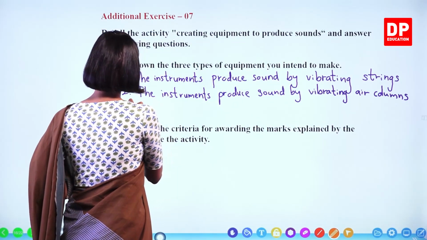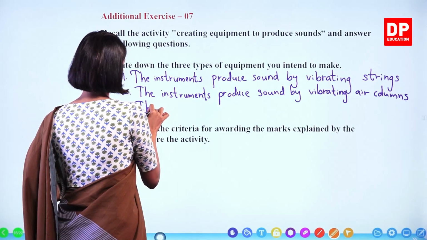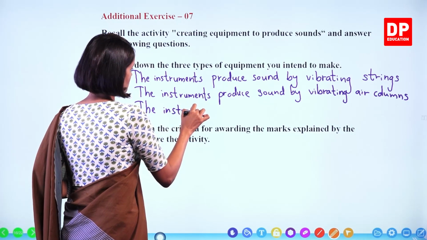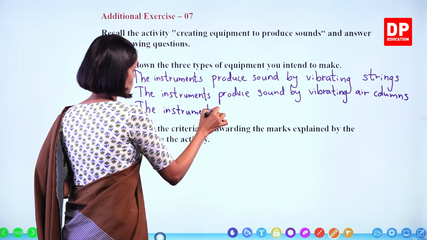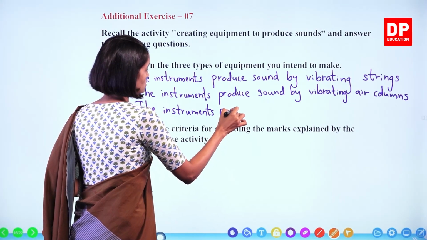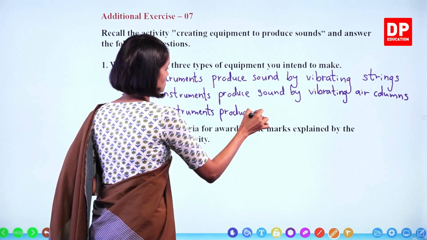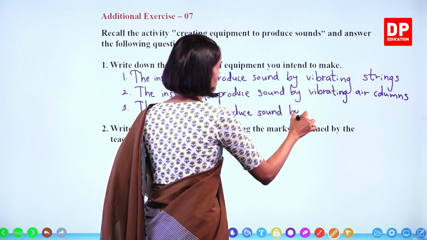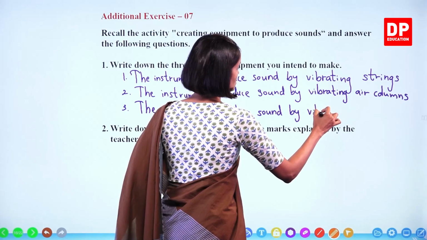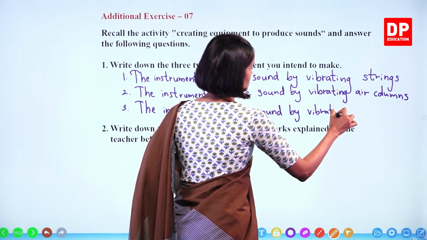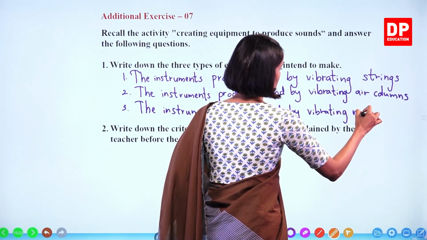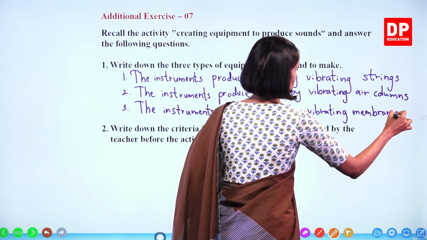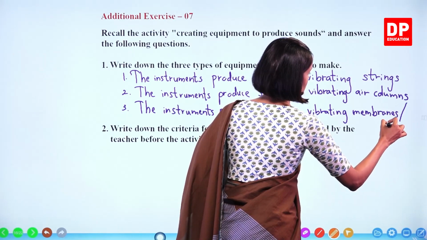And finally, the instruments that produce sound by vibrating membranes or metals.